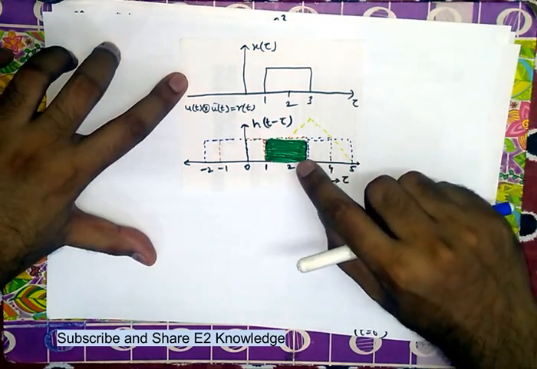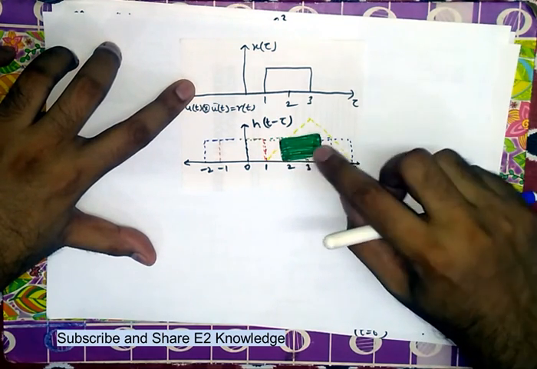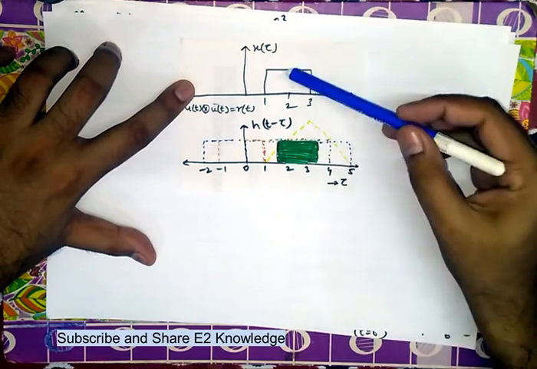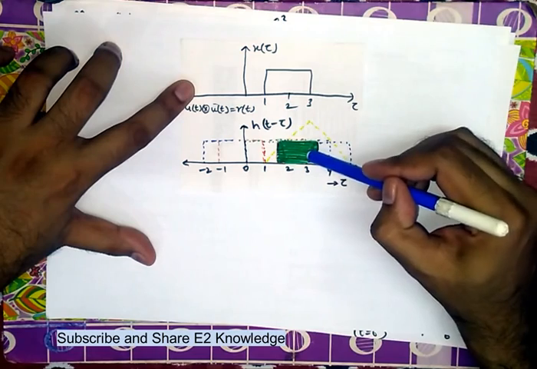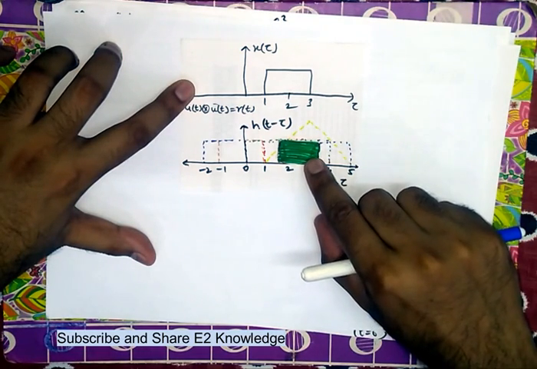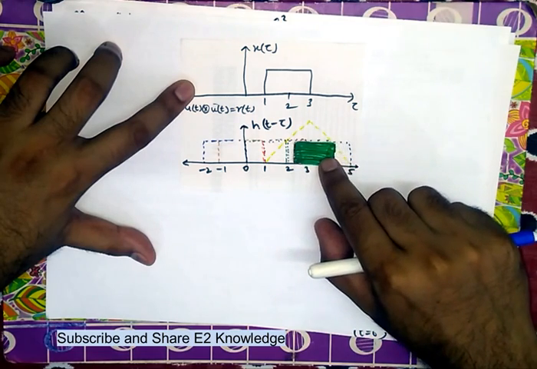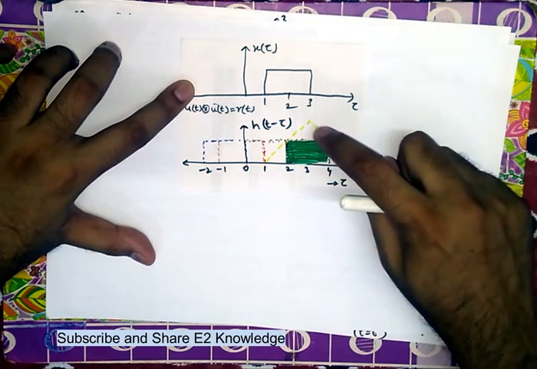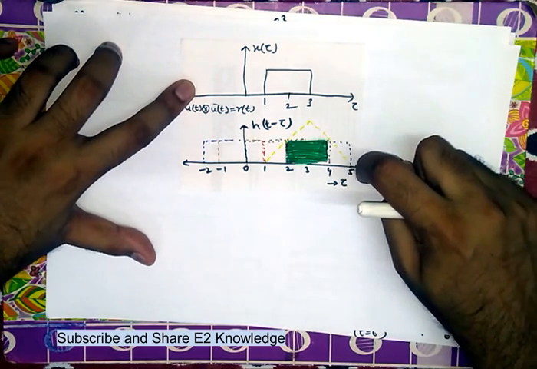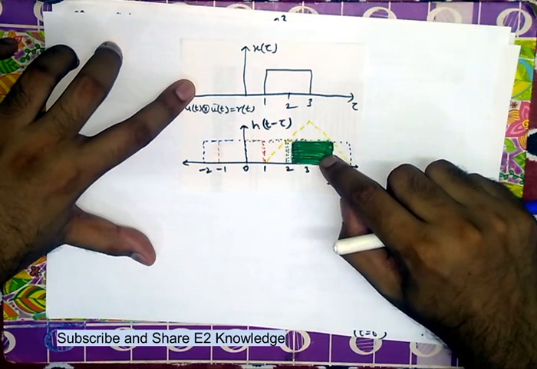Now further we will move the function, then it becomes lesser. Now the overlapping area becomes lesser, this is a stable function and this is a moving function. After a certain time the area becomes lesser, so the ramp function keeps on decreasing, that is the net area under the curve, under the overlapped area, keeps on decreasing.